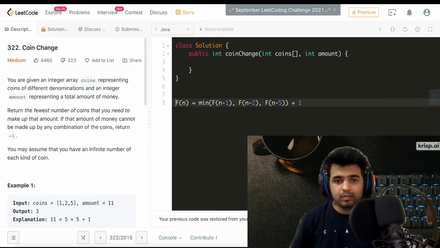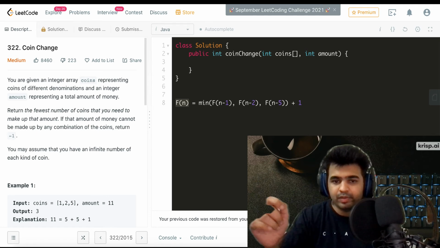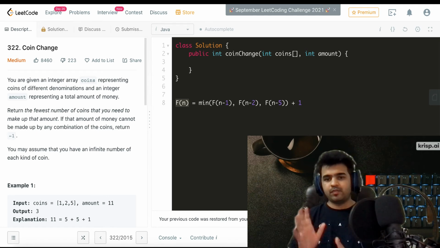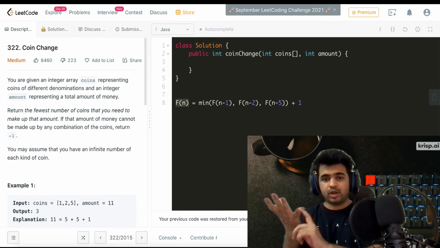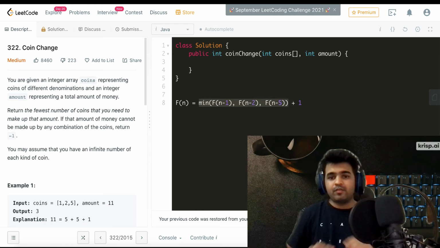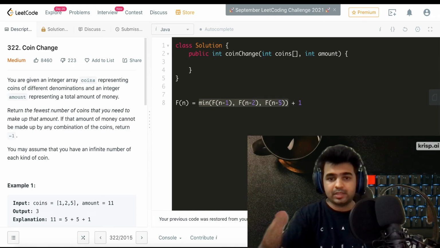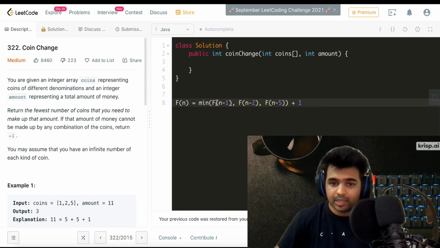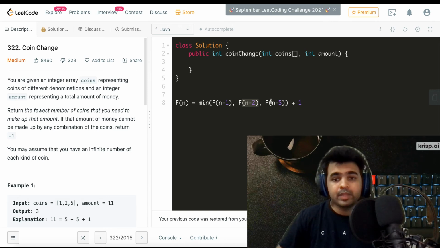So this is a LeetCode problem. So we can say we have this function f(n), where we pass the amount. We'll know this is the minimum number of coins, given the coins are of denomination 1, 2 and 5. So how we can calculate is, we can take a step back, where we will check from where all we can reach this nth amount. We can reach it from n-1 using a 1 rupee coin. We can reach here from n-2 using a 2 rupee coin. We can reach this from n-5 using a 5 rupee coin, and we'll do plus 1 for whichever one we use.